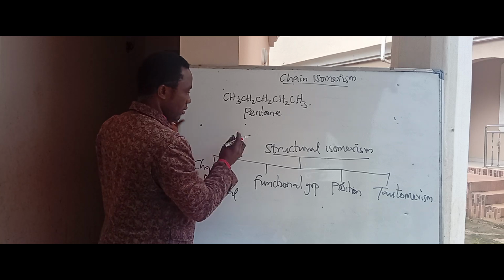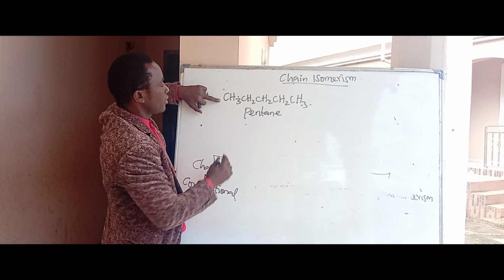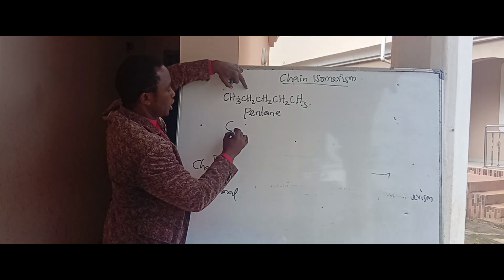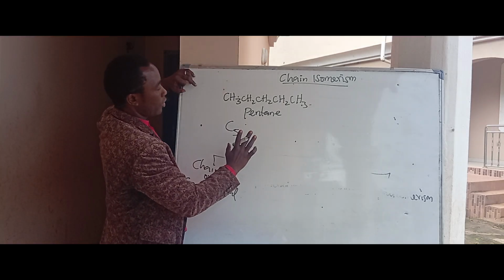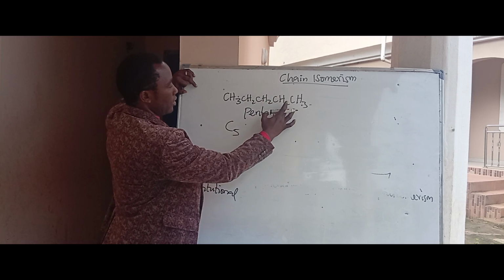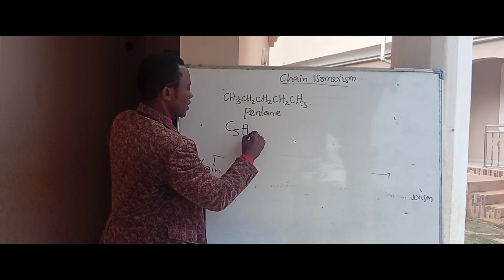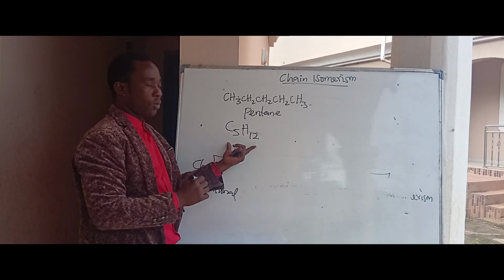What is the molecular formula of this compound? We have carbon atoms, which is 5, hydrogen atoms 3, 5, 7, 9, and 12. That is H12. So we have C5H12 as the molecular formula.